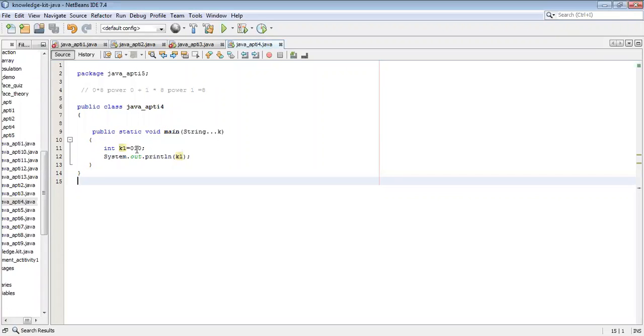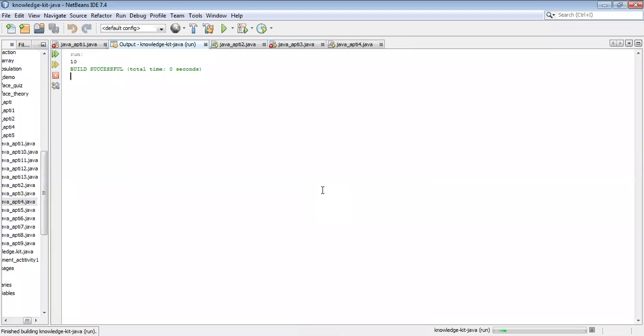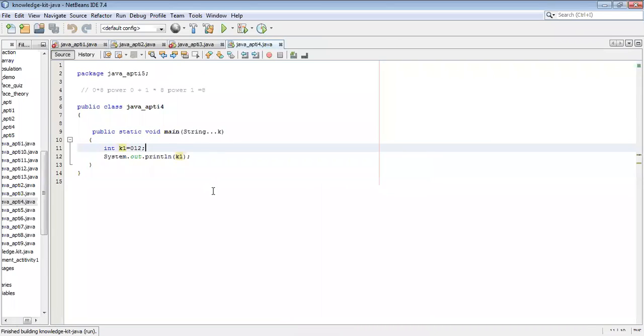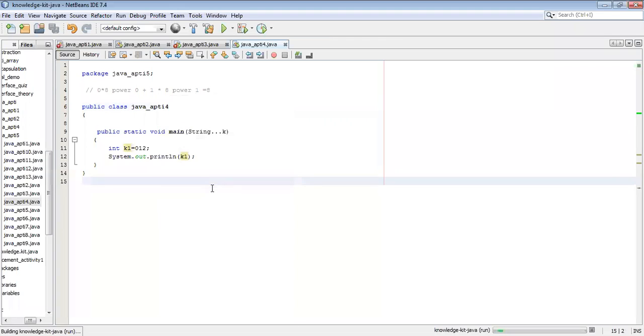Now if I change it to some number, like if I use 2, got it now?